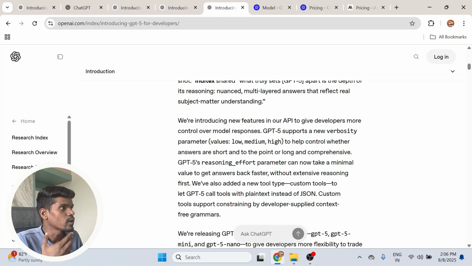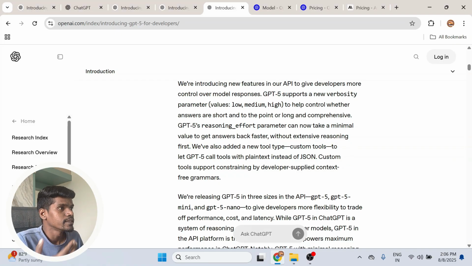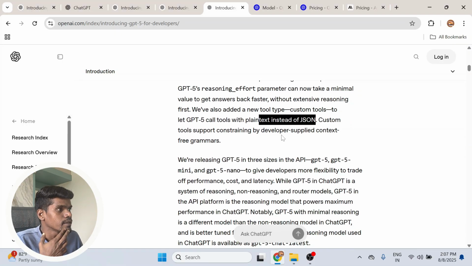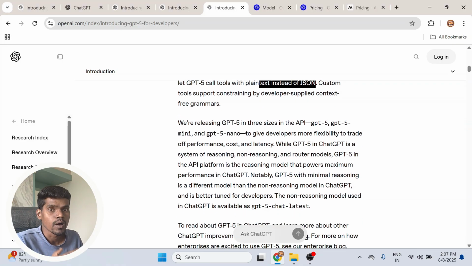Now let's see what is new on the API side. So we have got this new verbosity parameter, which helps us to control the length of the model's output. So you can decide whether the output length should be short and to the point or long and comprehensive. Then we have got this reasoning effort parameter, which helps us to get faster output by avoiding extensive reasoning. Then we have got custom tools, which help the model to call tools with plain text instead of JSON. Then we are getting GPT-5 in 3 different sizes: GPT-5, GPT-5 mini and GPT-5 nano. So that's all on the API side.